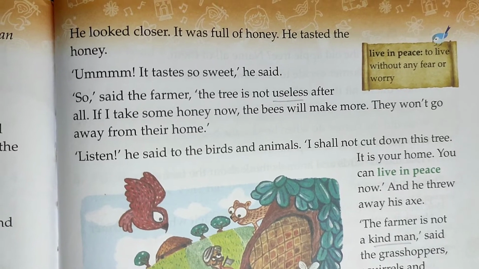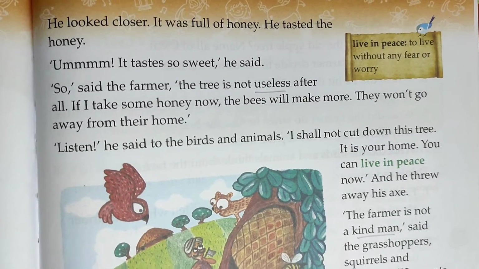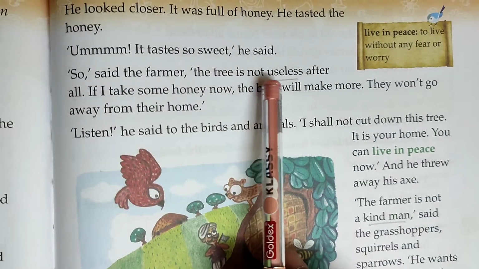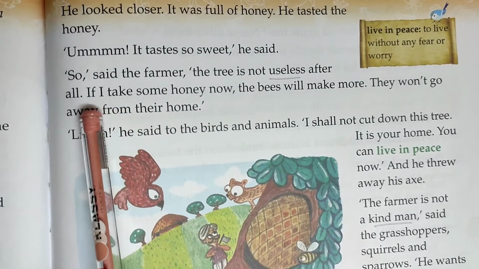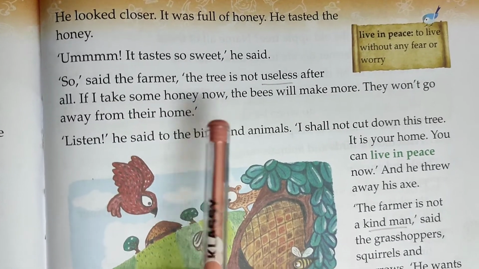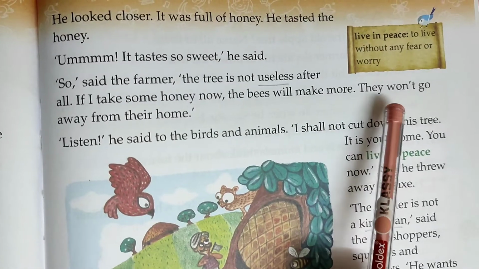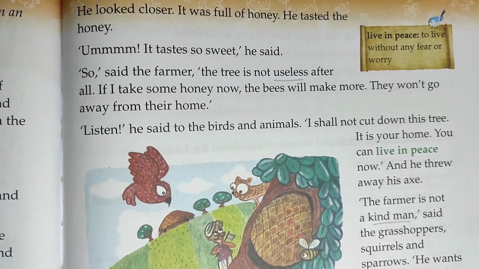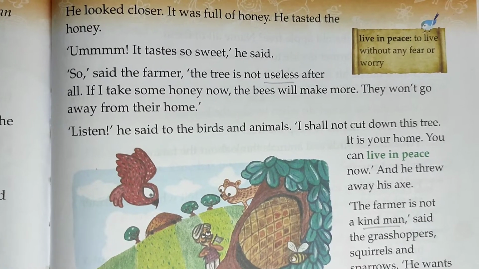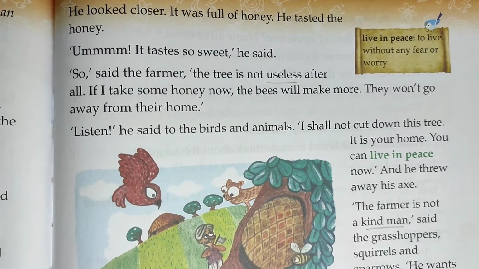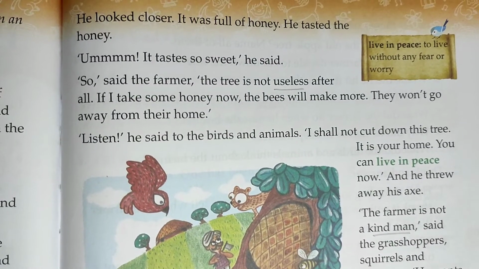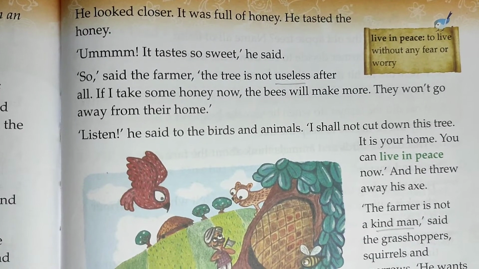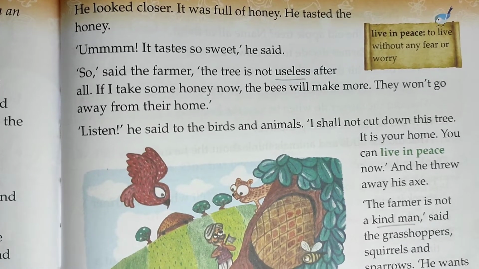The farmer liked the sweet taste of the honey. So, said the farmer, the tree is not useless after all. If I take some honey now, the bees will make more. They won't go away from their home. Now the farmer realized, this tree is not having any apples anymore, yet it is not useless because it has honey, and he can sell that honey to make more money.